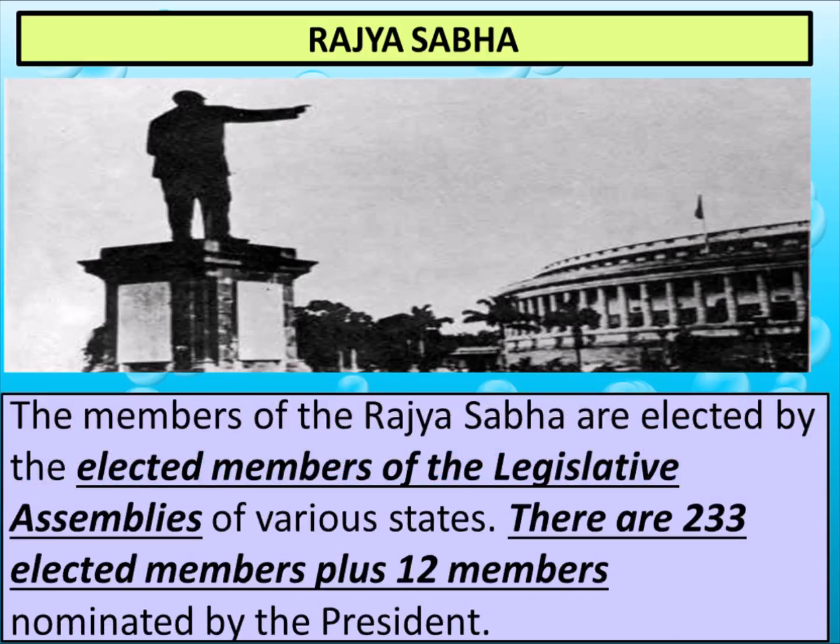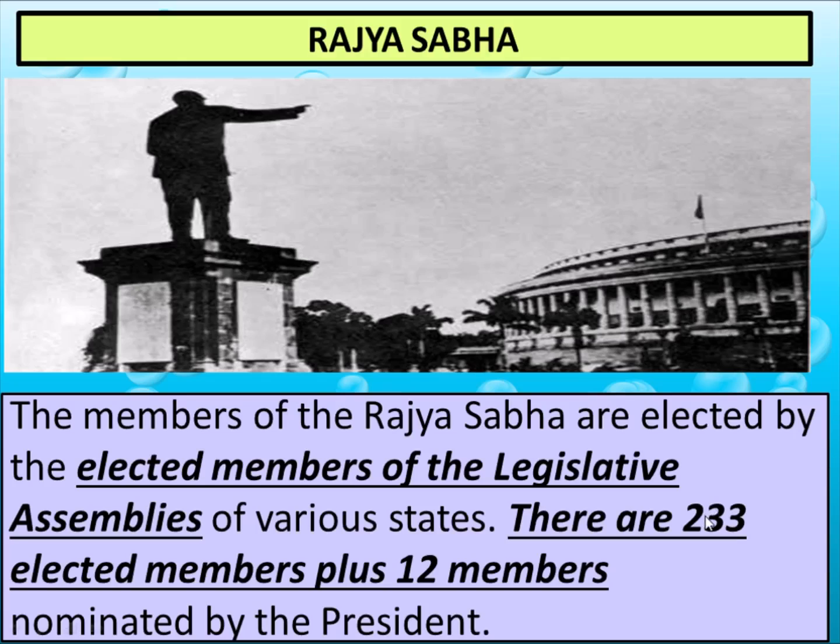The members of the Rajya Sabha are elected by the elected members of the legislative assemblies. And where will you find legislative assemblies? In states. So all the MLAs of the states vote and then they choose members of the Rajya Sabha. And the strength of the Rajya Sabha is 245.